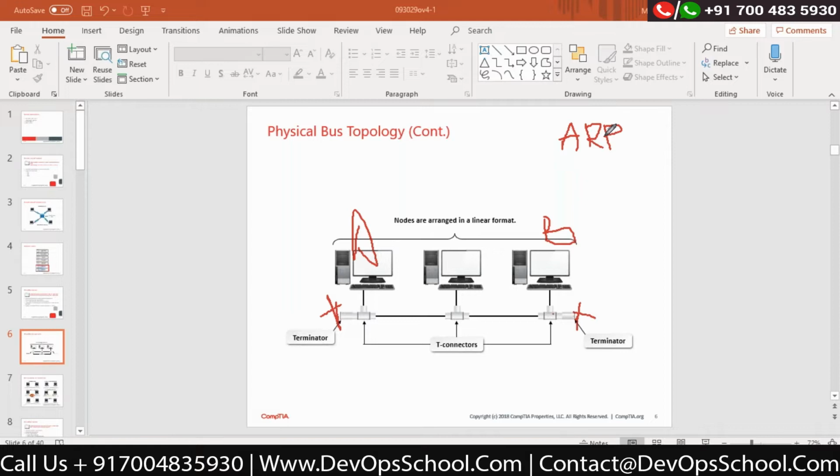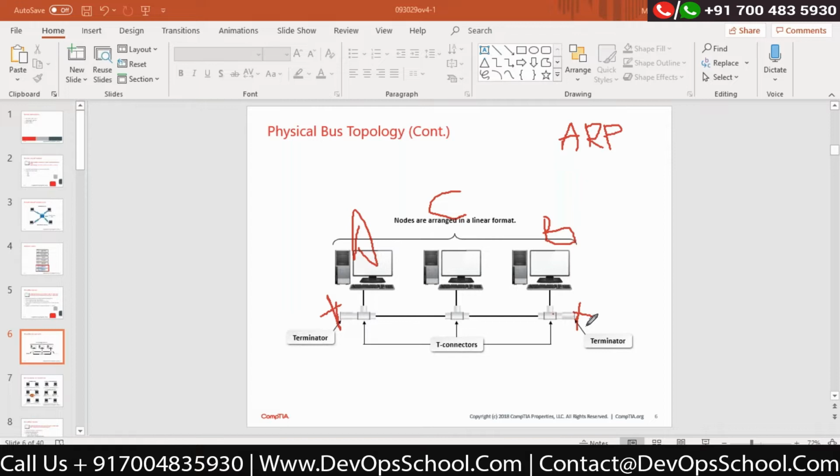I told you ARP protocol, that is the address resolution protocol, helps me to map IP to MAC address. And every 5 seconds it was doing broadcasting. Broadcasting means what? Yesterday I talked about unicast, multicast, broadcast, and anycast. In that, broadcasting means to everyone. Correct? Now imagine if my A computer, B computer, and C computer, every 5 seconds they started doing broadcasting. And if I don't have this device called a terminator, what would happen?